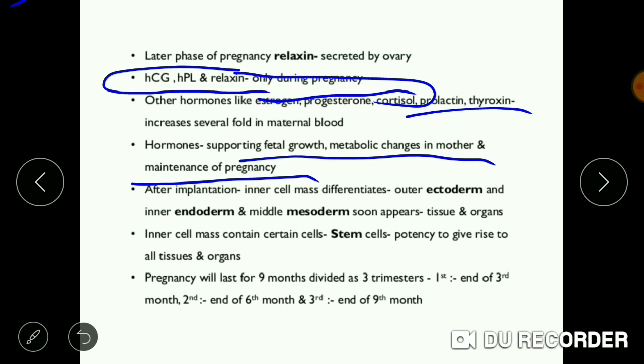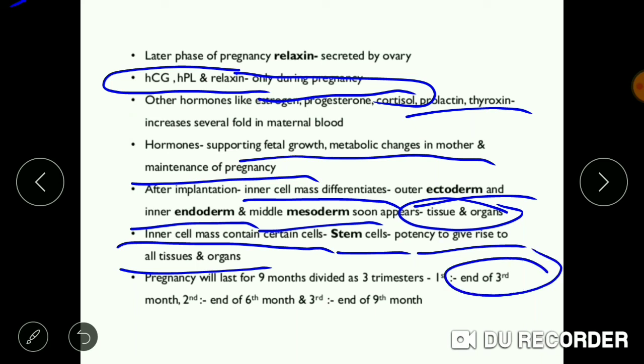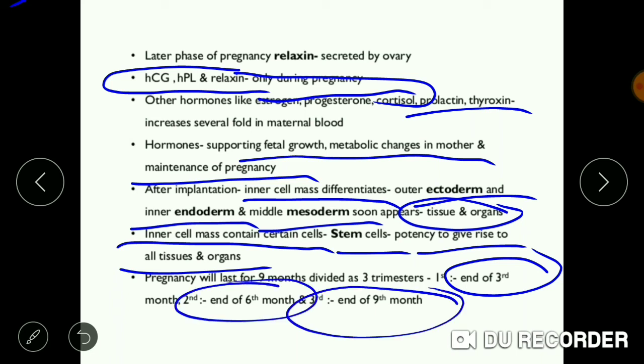After the implantation, the inner cell mass differentiates into outer ectoderm, inner endoderm and middle mesoderm, which soon develop into tissues and organs. The inner cell mass contains certain cells called stem cells which have the potency to give rise to all these tissues and organs. Pregnancy lasts for 9 months divided into 3 trimesters. The first will end by the 3rd month, the second by the 6th month, and the third by 9 months. So pregnancy lasts for a complete 9 months.